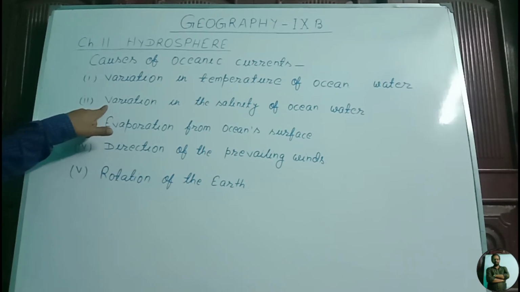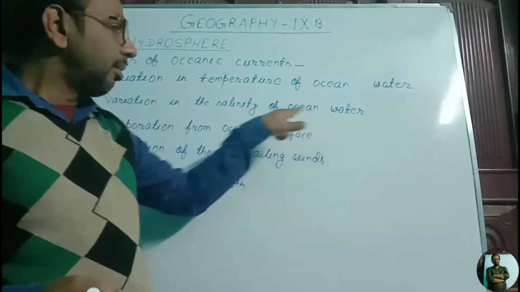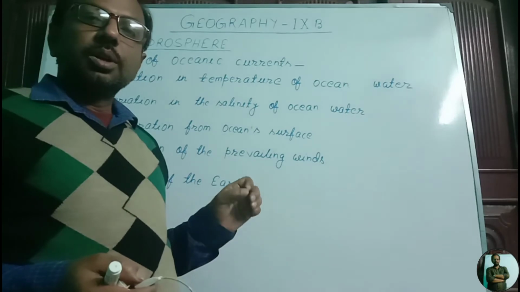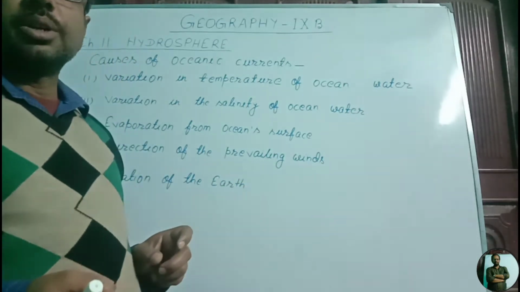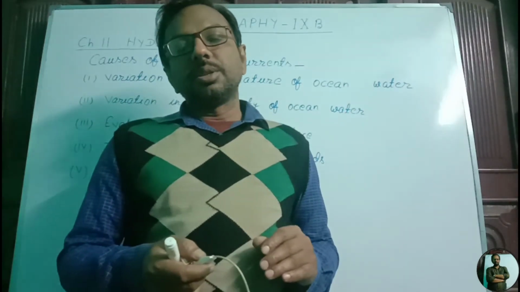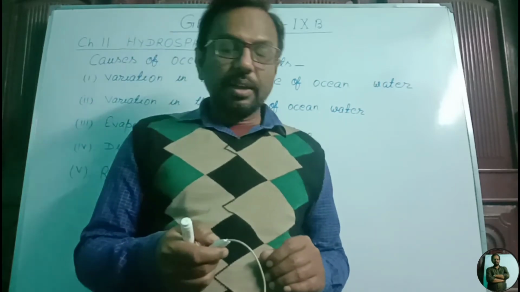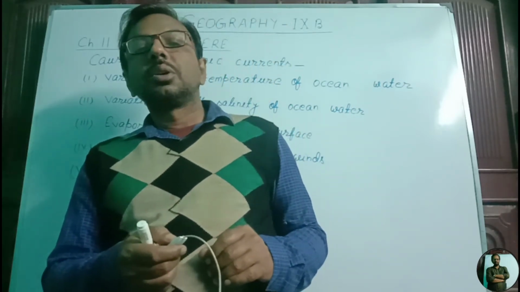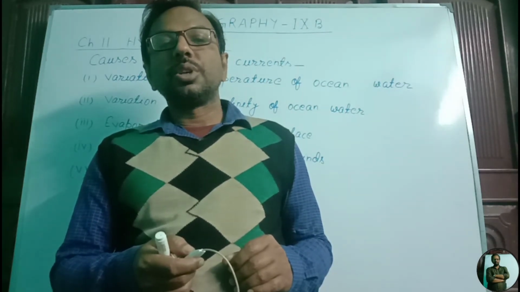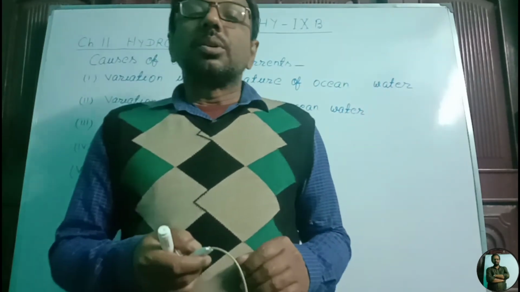Second cause of oceanic current is variation in salinity of ocean water. Meaning of salinity, we know that salt remains present in oceanic water. In some oceanic water, salt is present in rich amount. So we say the salinity of that oceanic water is high, and in some oceanic water, less amount of salt is present. So we say the salinity of that oceanic water is less.